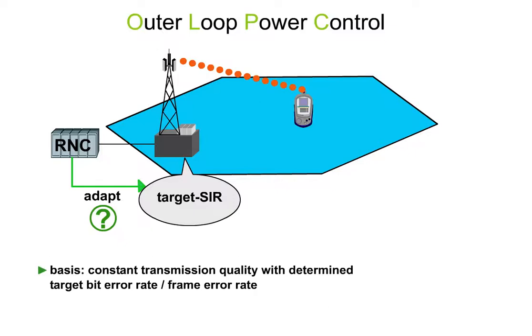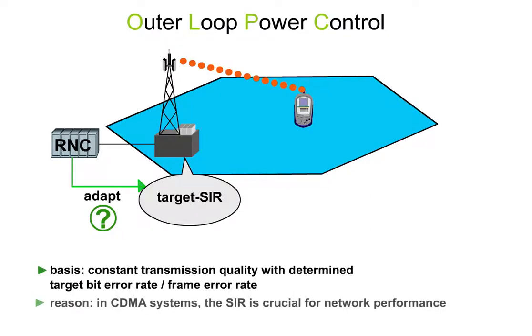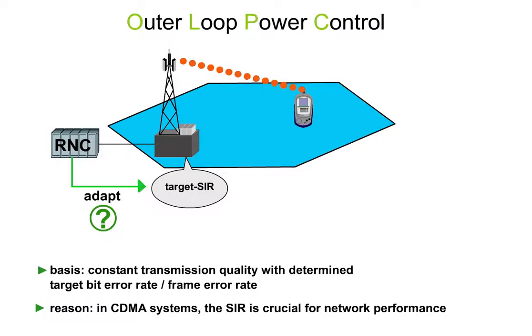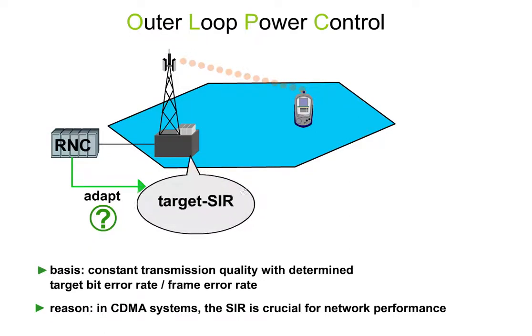The constant control of a cell's target SIR is very important, since the target SIR is crucial for the network performance in CDMA systems. A decreasing SIR would manifest itself in, for example, a shrinking cell size, or in an impaired network capacity. If the RNC detects that a connection is deteriorating, the target SIR in the node B is increased by a certain amount.